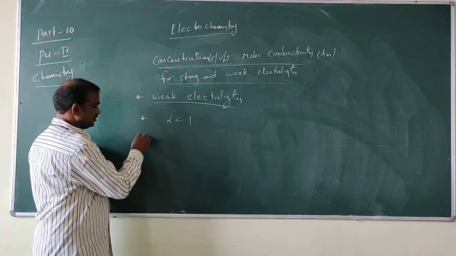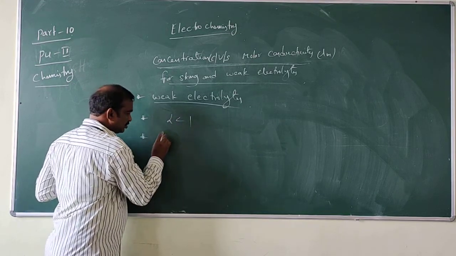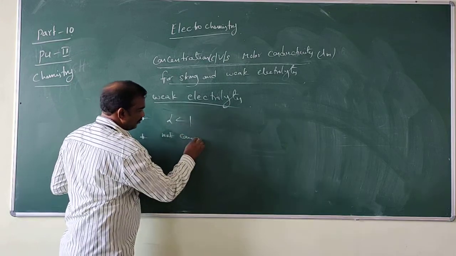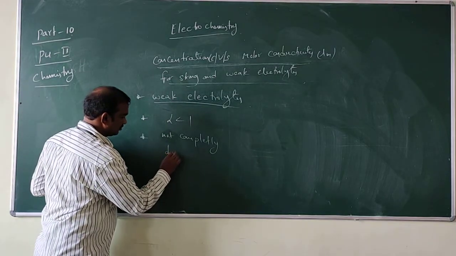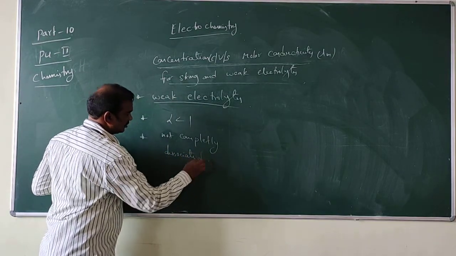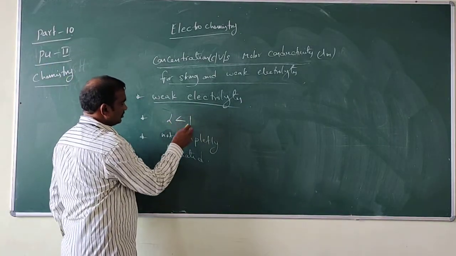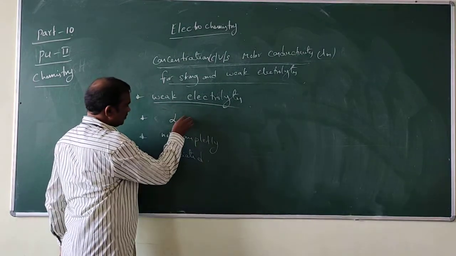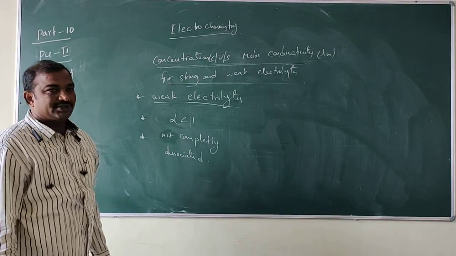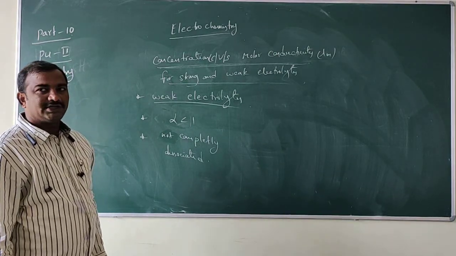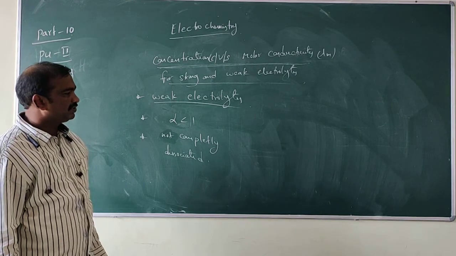For a weak electrolyte there is incomplete dissociation. It is not completely dissociated, so alpha is less than 1.